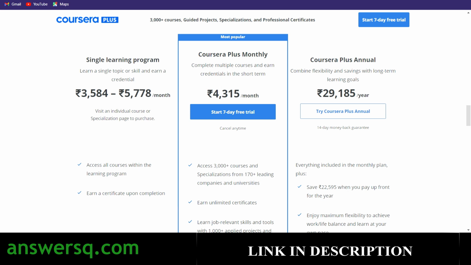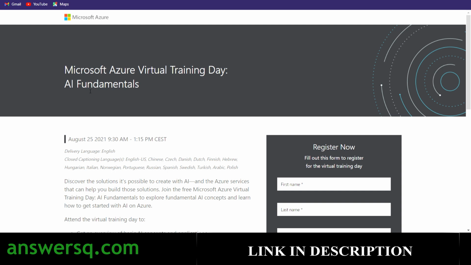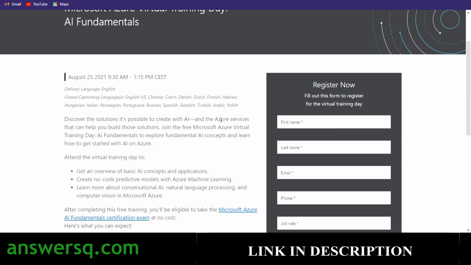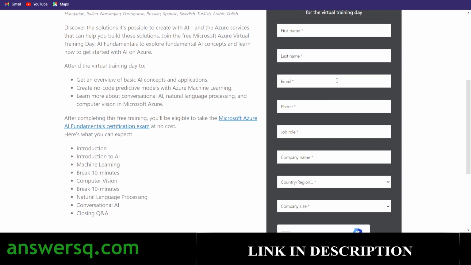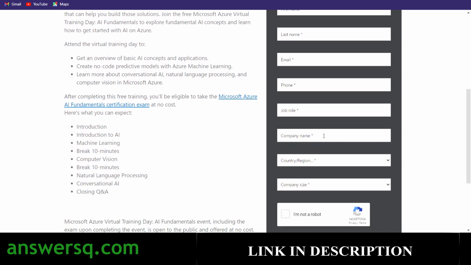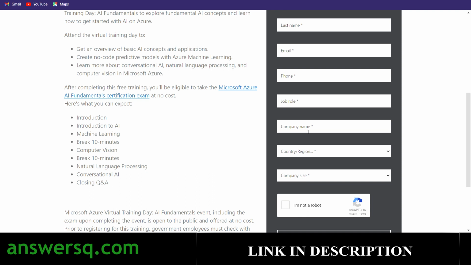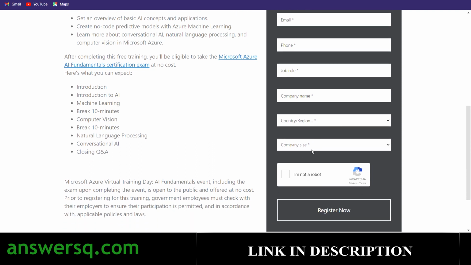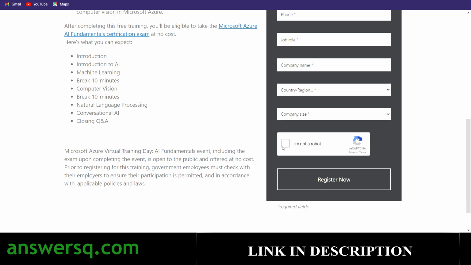Now I'll just tell you how you can register for this Microsoft Azure Virtual Training Day, AI Fundamentals. Here on the right side, you can see a registration form. Just give your first name, last name, email ID, phone number, job role. If you're a student, just type in student, and for company name, just type in your college name, and choose your country, company size. Again, if you're a student, you can just choose option 1, verify that you are not a robot, and click on this register now button.